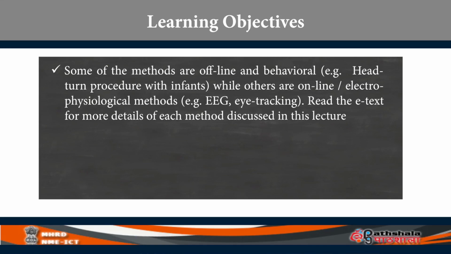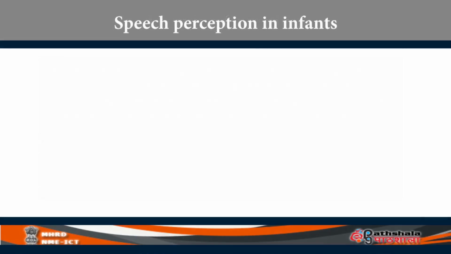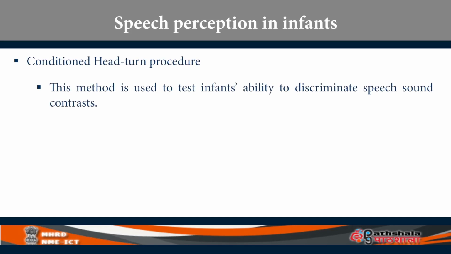So, let us look at the very first one, which is called infant speech perception research. The way children perceive speech is studied with one of the earliest techniques used with the youngest children, infants in fact, called the conditioned head turn procedure. In this method, researchers are trying to find out how infants are able to discriminate between speech sounds like, say, pa and ba.